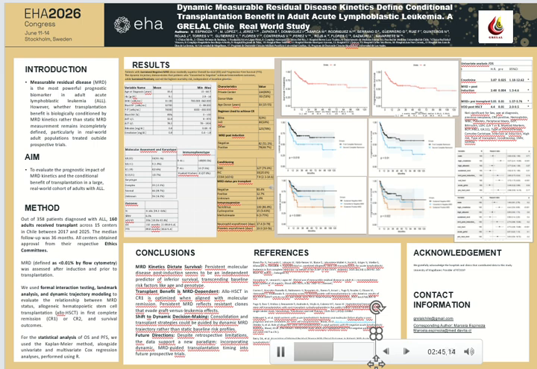And also, in the other table we have the outcomes. Now we see that relapse incidence was 31%, non-relapse mortality 6.2%, and acute GVHD 25%. Also, in the graphics we see that the median overall survival was 132 months and the median PFS was 89.8 months. In the graphic in the middle, we see that when we divide the patients between first complete remission and second complete remission, the outcomes were different between OS and PFS.